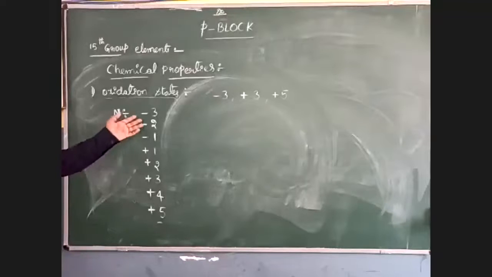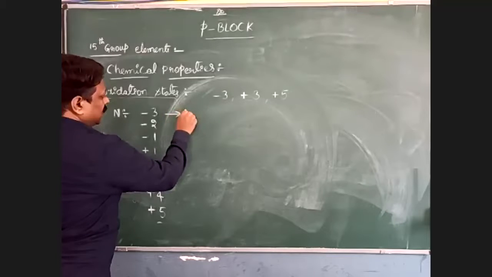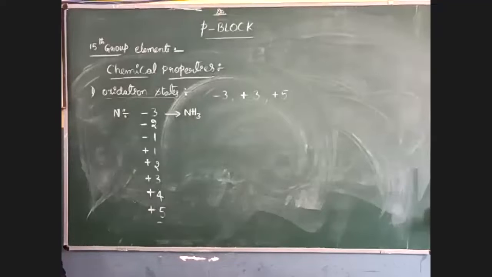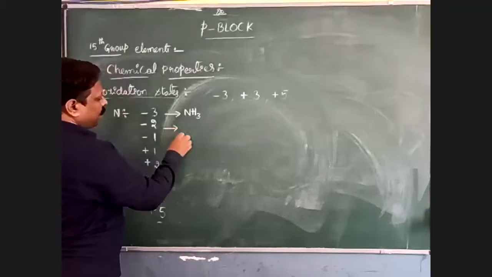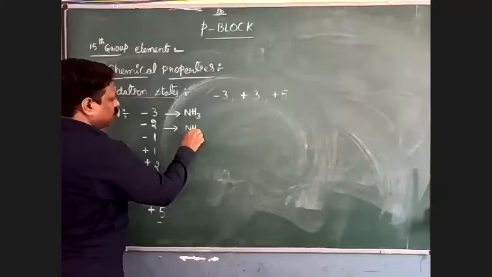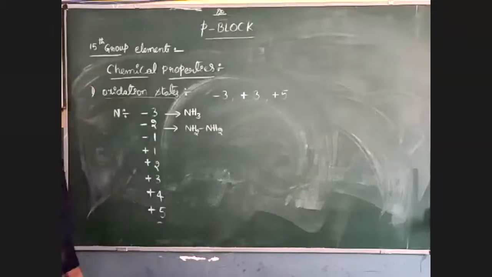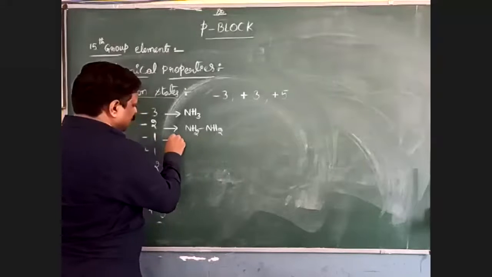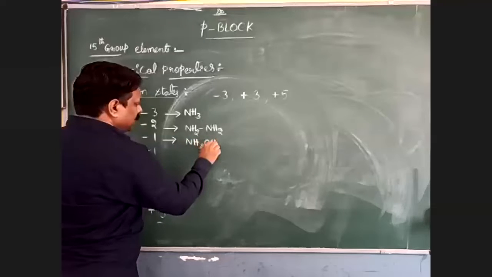So for this reason, we are going with their examples also. The best example for the -3 oxidation state is NH3, ammonia. For -2, N2H4, that is NH2-NH2, called hydrazine. For -1, the example is NH2OH.